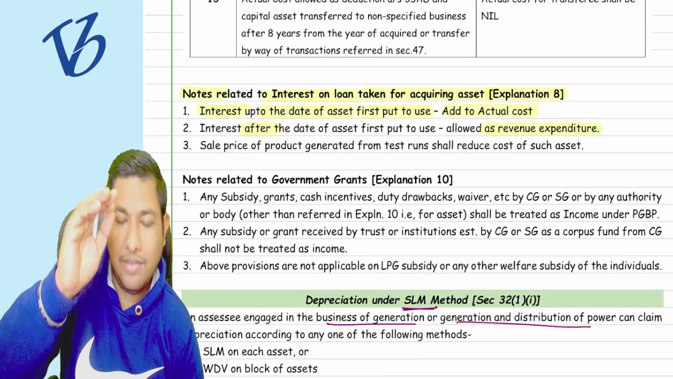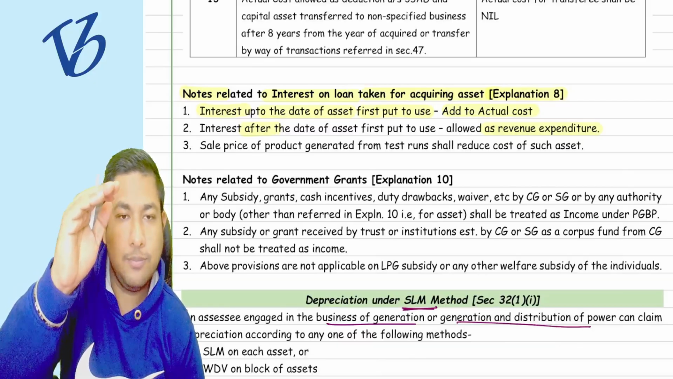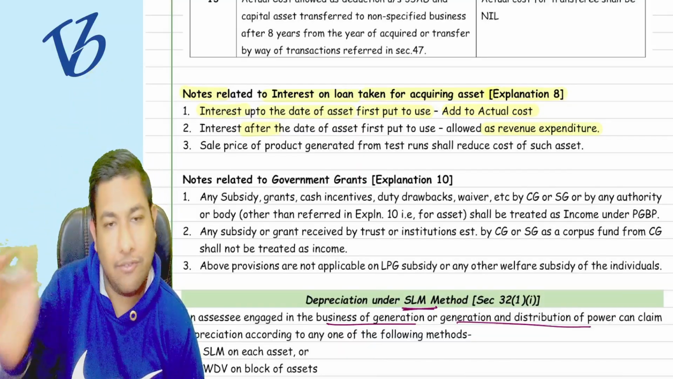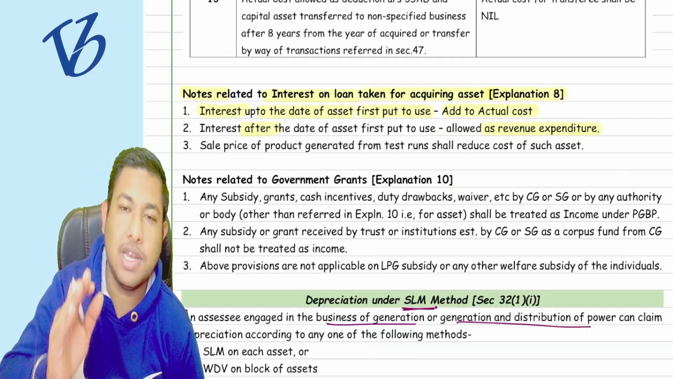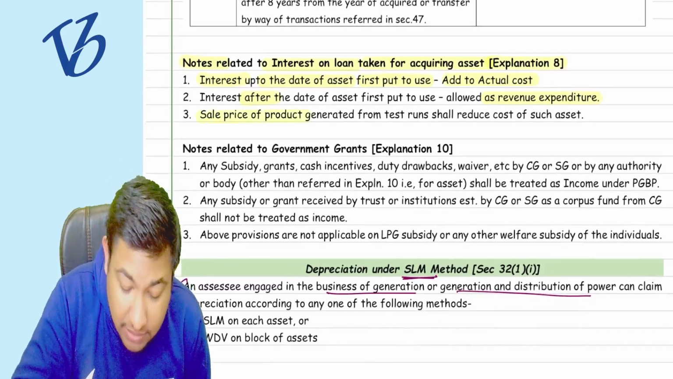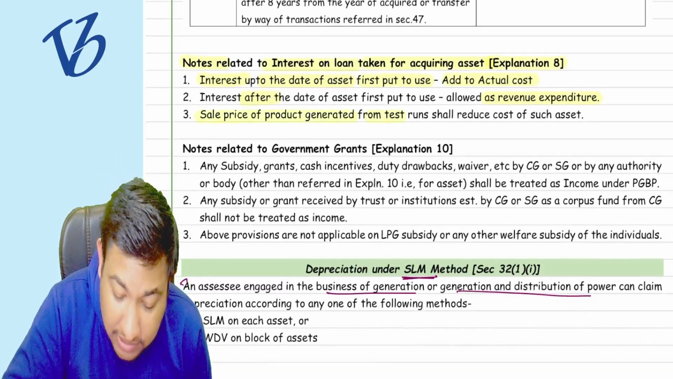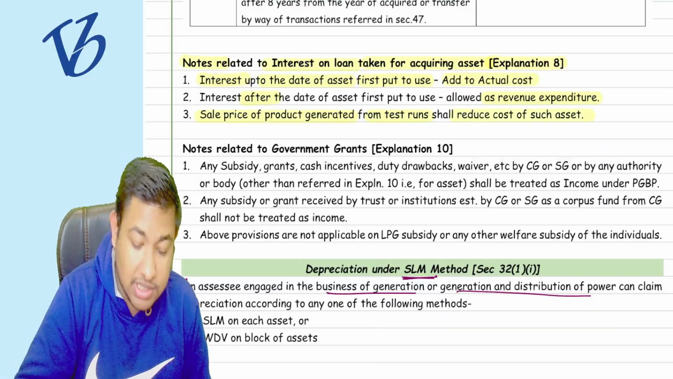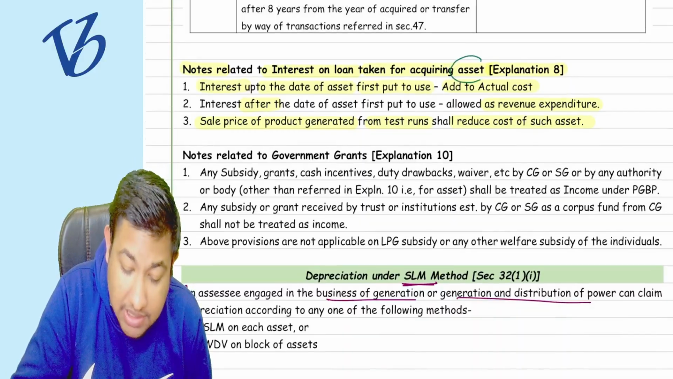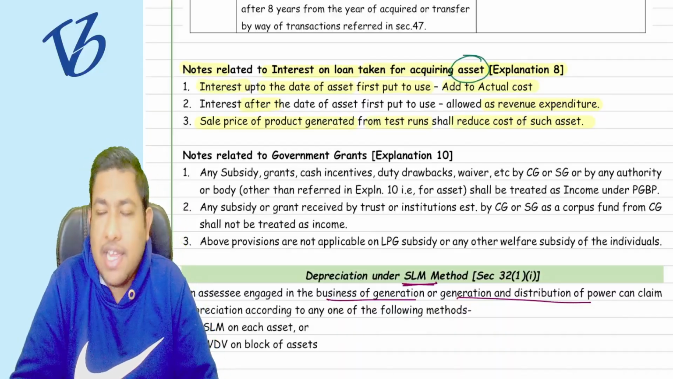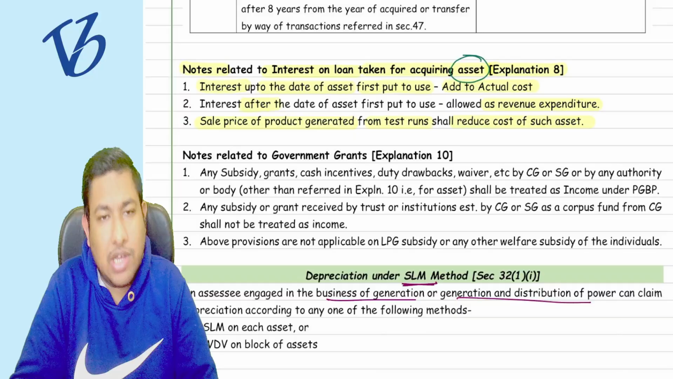So see, if it is up to the date of put to use, then it is going to be added in the actual cost, and when it is after put to use, then it is going to be a revenue expenditure, and you can claim the deduction there. But the sale price of the product generated from trial runs shall be reduced from such asset. What does it say? Suppose I purchased the asset, but I want to check whether the particular asset is working fine or not.